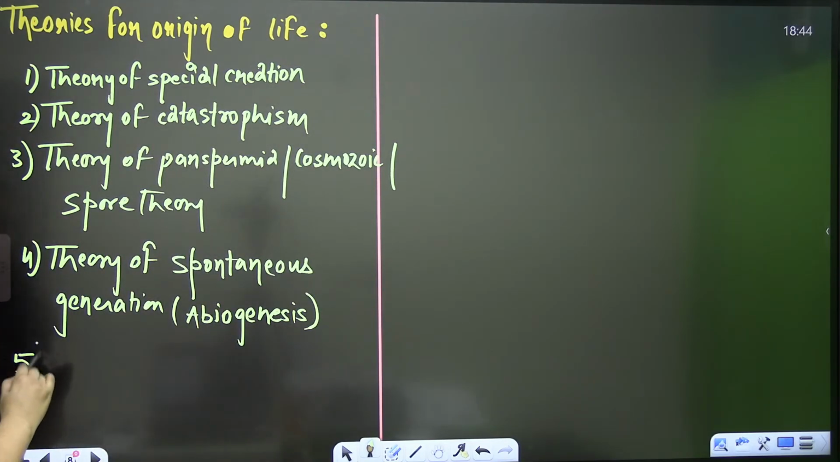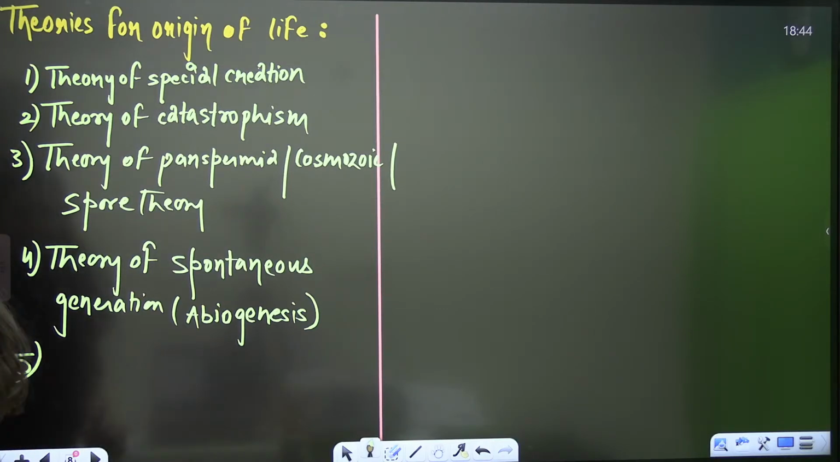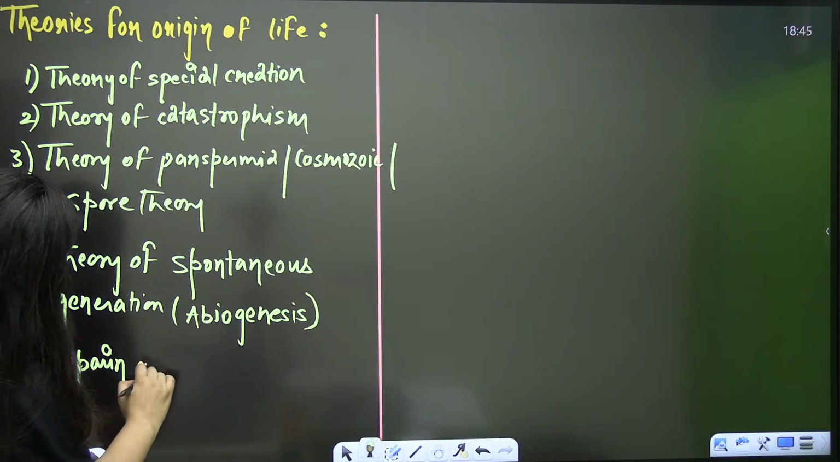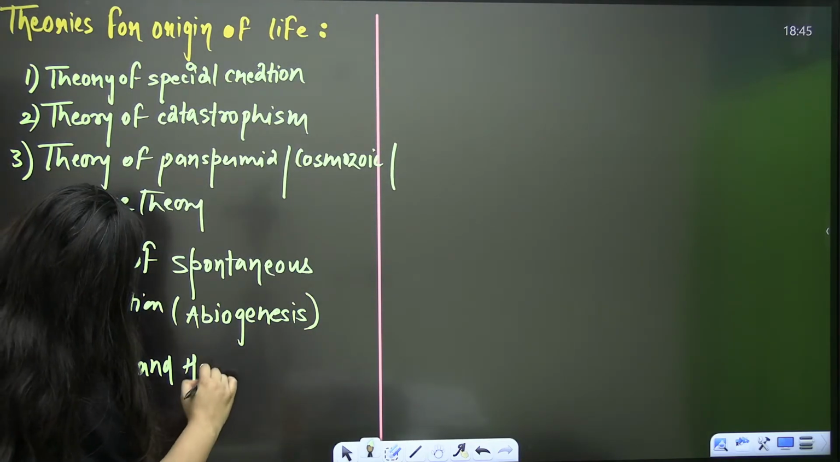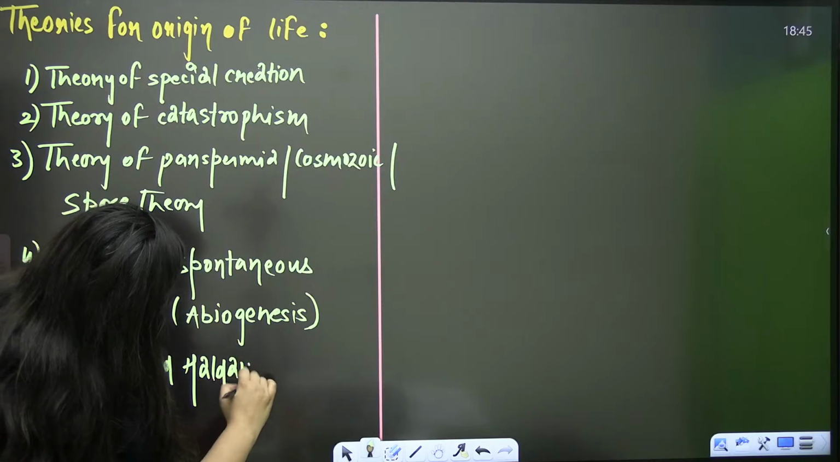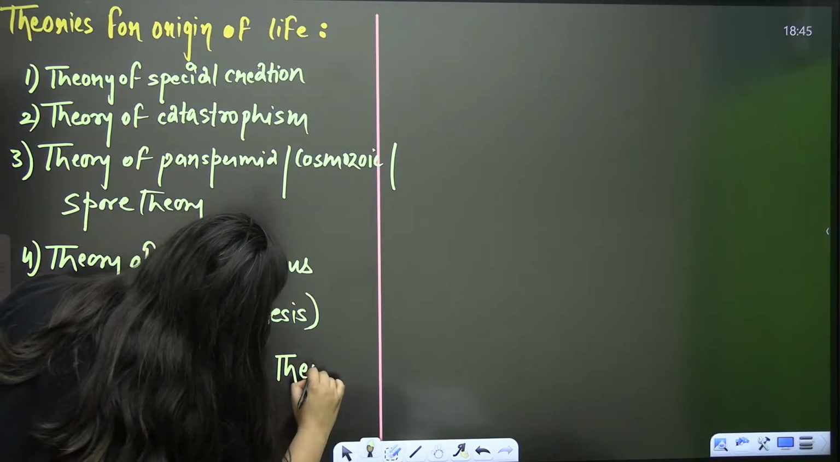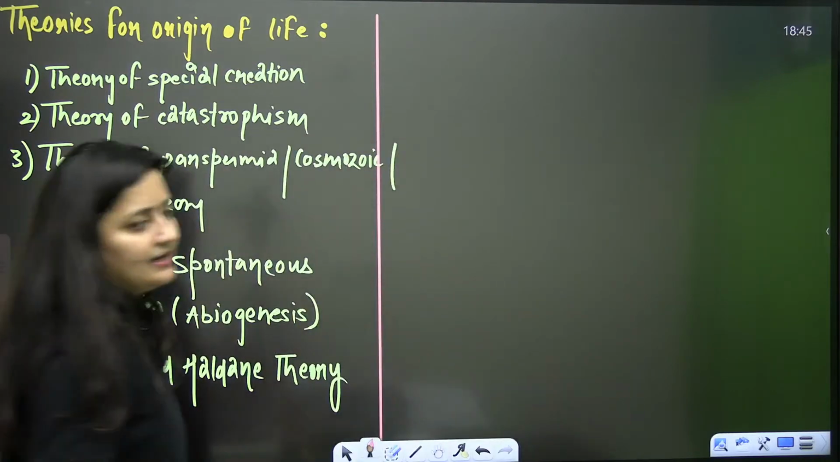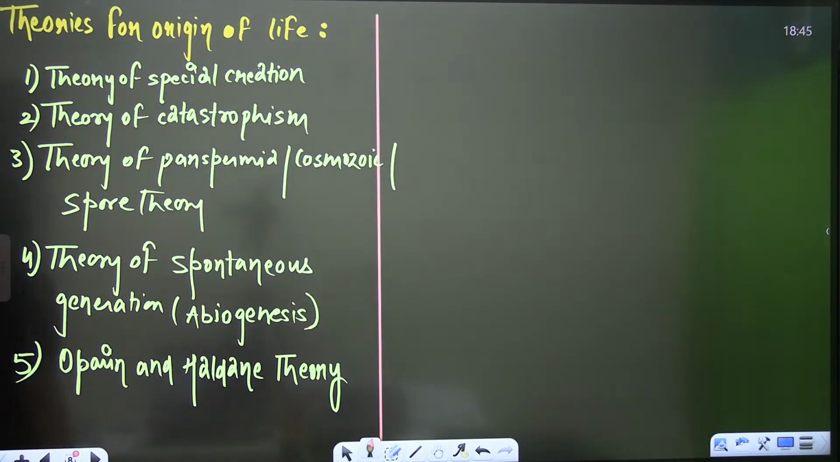And finally, we will be discussing the Oparin-Haldane theory. That's what we need to discuss. Clear? So let's start with the theory of special creation.